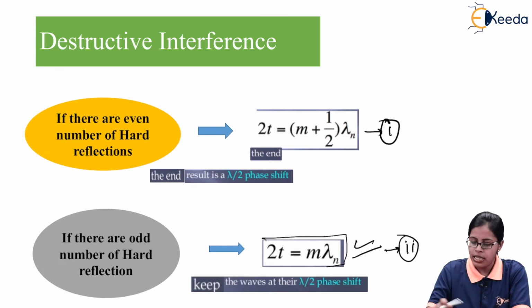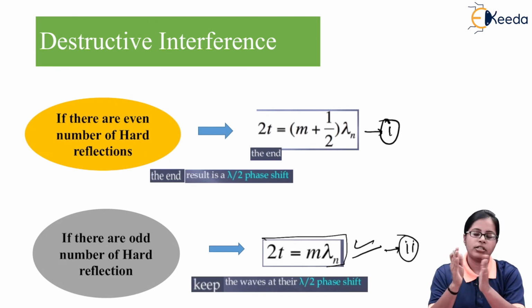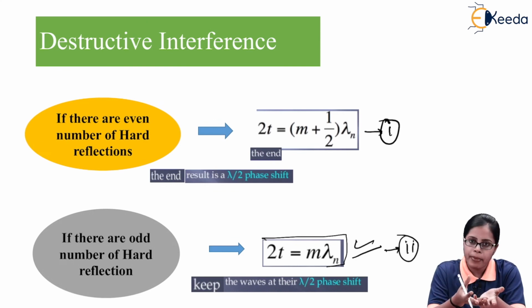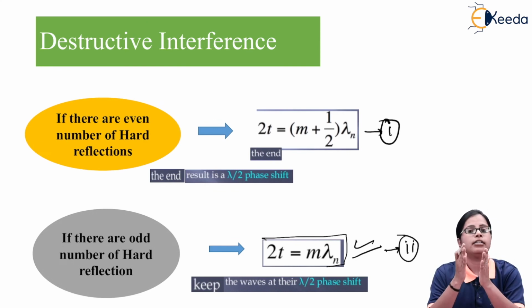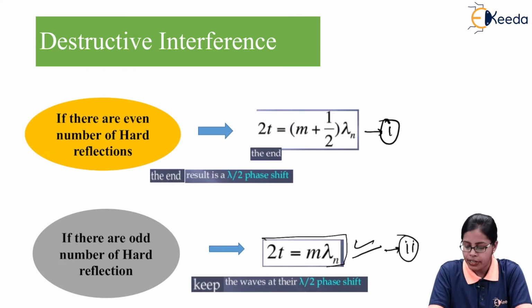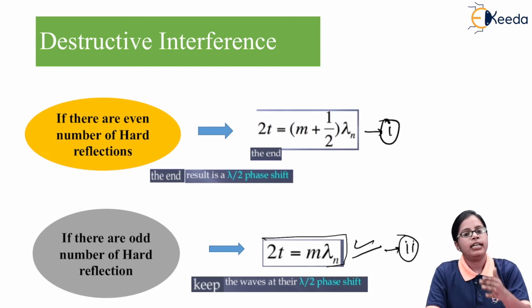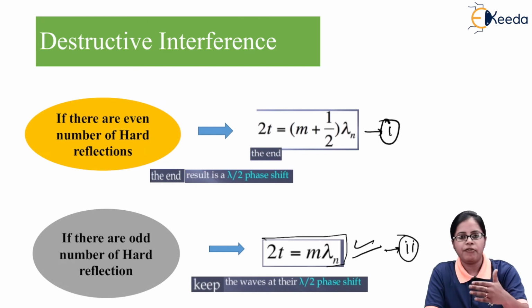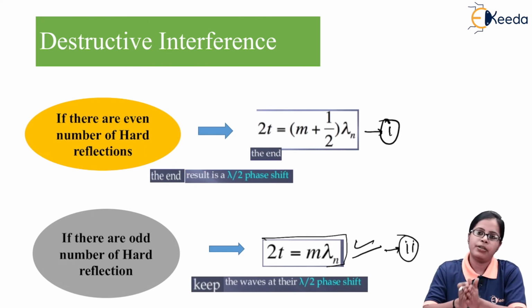And second, you have to remember one thing: whenever there is an even number of hard reflections, the end result of the wave which we get has a phase shift of λ/2. But for the second criterion, if I have an odd number of hard reflections, throughout the resultant wave the phase shift is going to be λ/2.